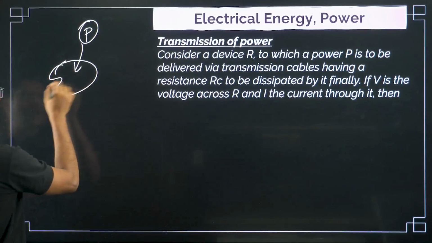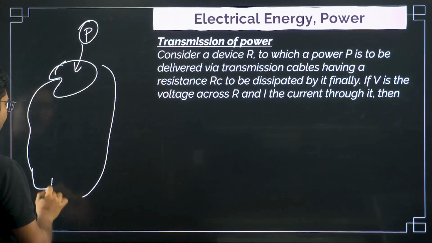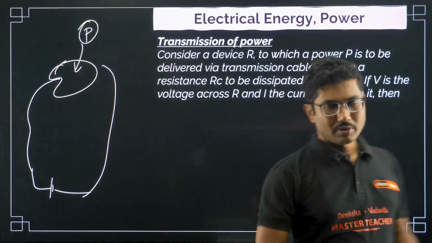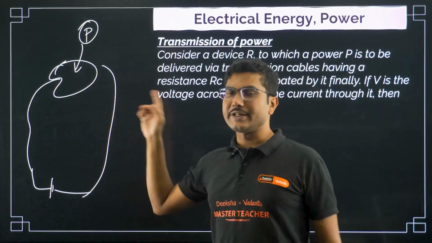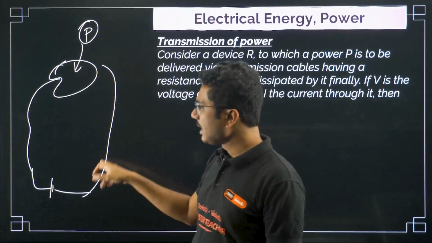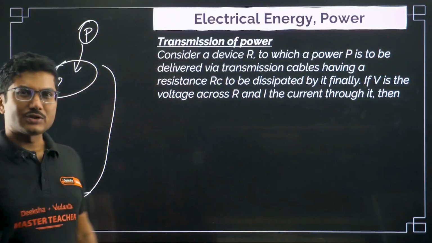Now this is the light. You have a circuit which provides the path to transfer this power. It can be a power station, it can be a battery, it can be your local power station, whatever it is, but there is a wire connected to it, right? The electrical wiring has to be done, right?